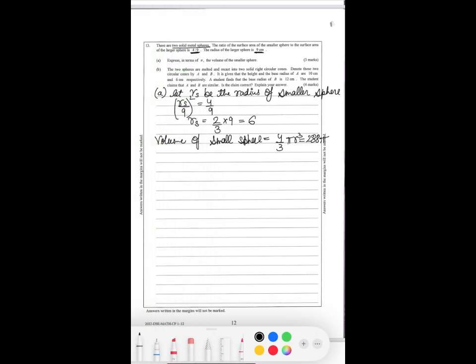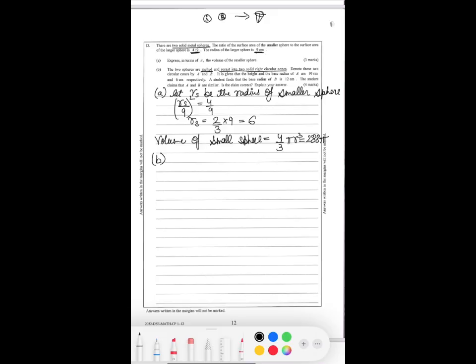Now, the B part, they said these two spheres are melted and then recast into two solid right circular cones. So the spheres, small or bigger, are recast into the two right circular cones. Right circular cones are like this.